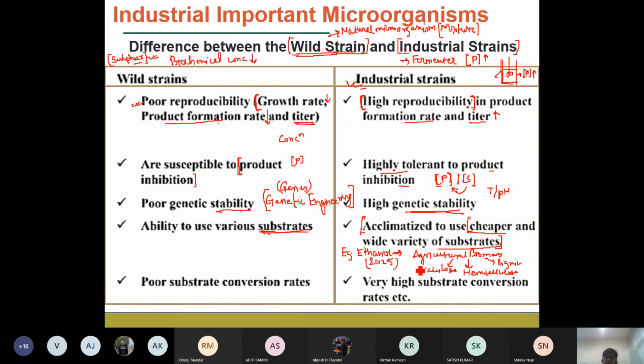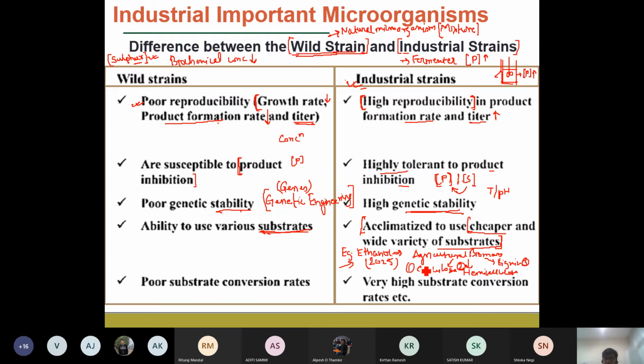These are the three main components present in any biomass, and you have seen that the burning of crops has a tremendous environmental effect. So if we can use these agricultural waste biomasses for the production of biochemicals which can be used as biofuel additives, that will be an advantage to us. Especially in this area, industrial strains are now being used to convert agricultural biomass into ethanol.